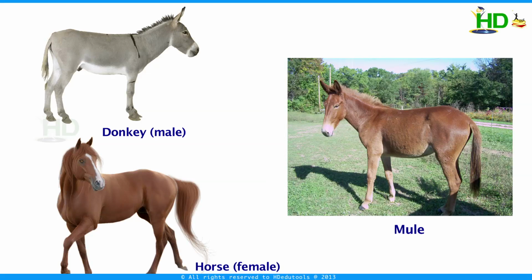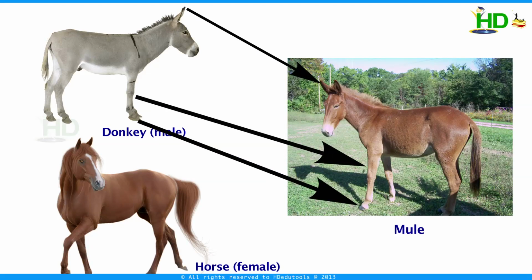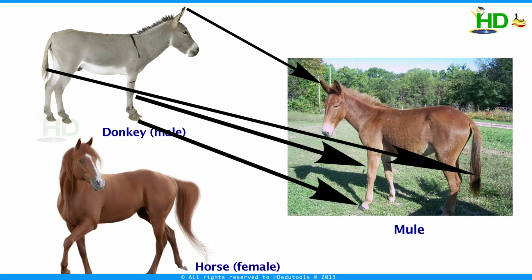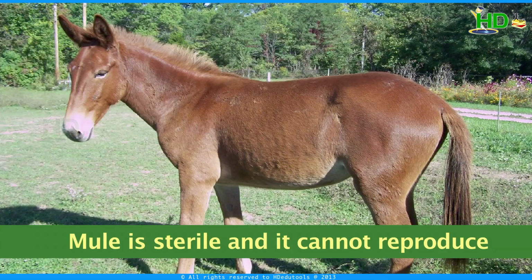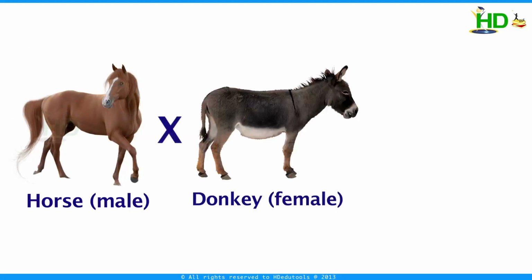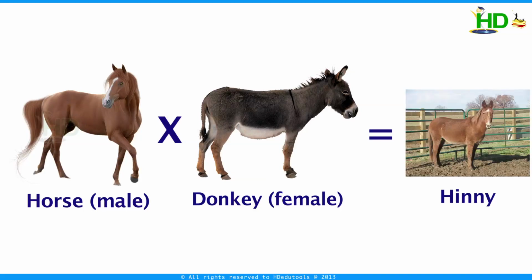It resembles the male parent, that is the donkey, in size and shape of ears, legs and hooves, the shape of the tail and the shortness of the mane, and is similar to the female parent, that is the horse, in height and shoulder, etc. An important thing is the mule is sterile and it cannot reproduce. Similarly, a cross between a male horse and a female donkey, called a jenny, produces a hinny, and it is also incapable of breeding.